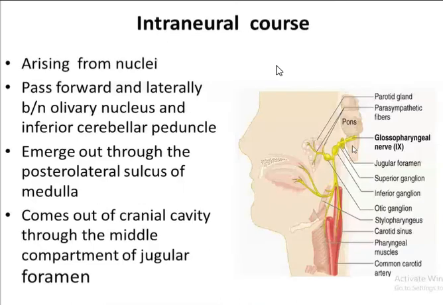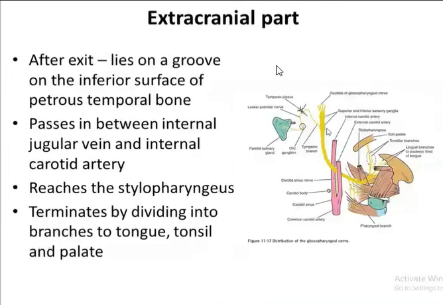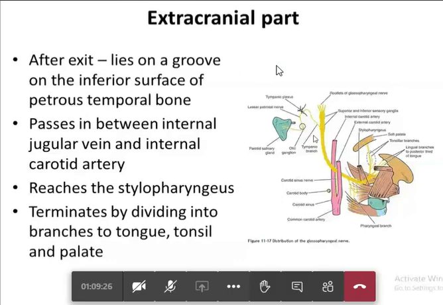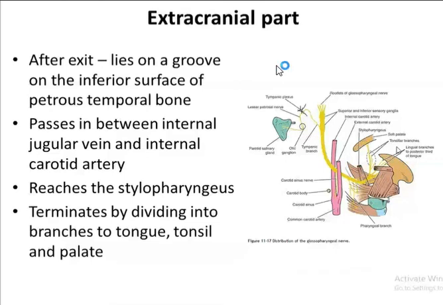It emerges out through the posterior lateral sulcus of the medulla, then enters the middle compartment of the jugular foramen. After that, it lies on the inferior surface of the petrous part of the temporal bone, between the internal jugular vein and the internal carotid artery. Then it runs towards the stylopharyngeus muscle to supply it. At its termination it has many branches: lingual branches to the tongue, tonsillar branches to the tonsil, pharyngeal branches to the pharynx, and palatal branches to the soft palate.